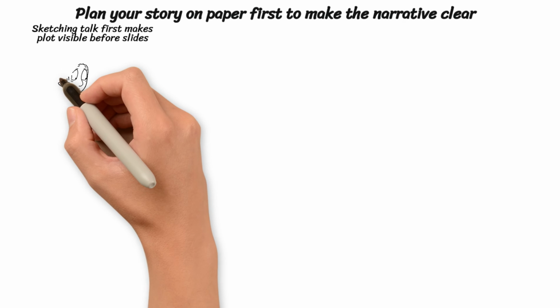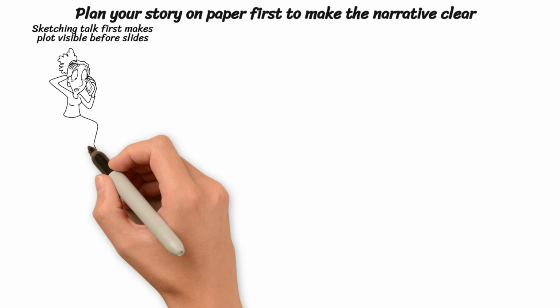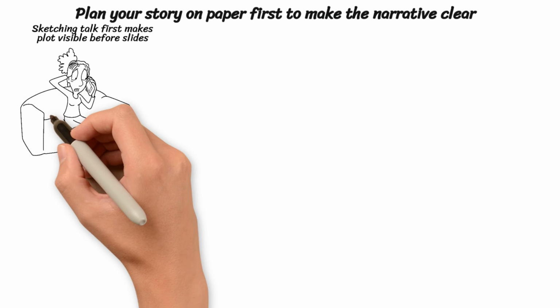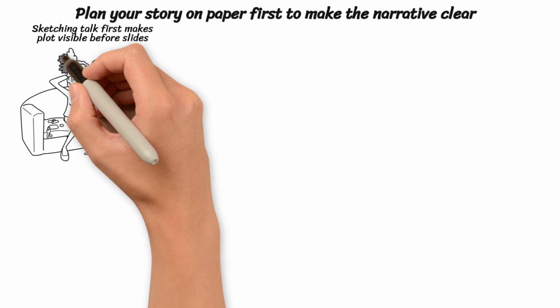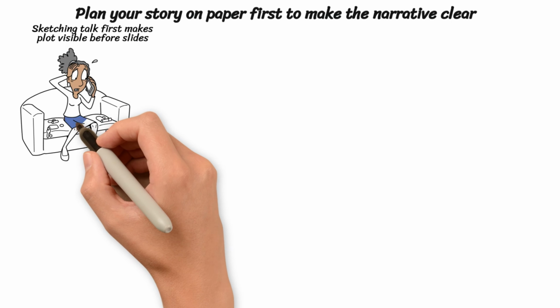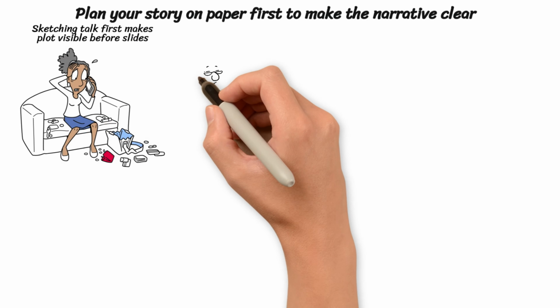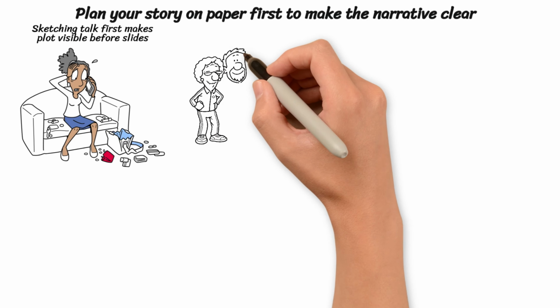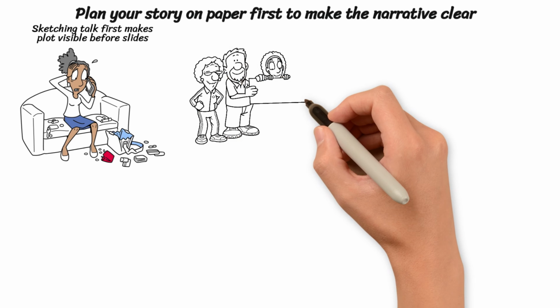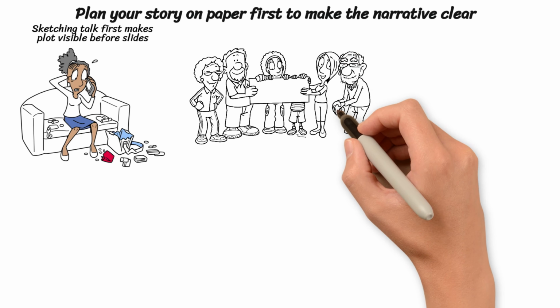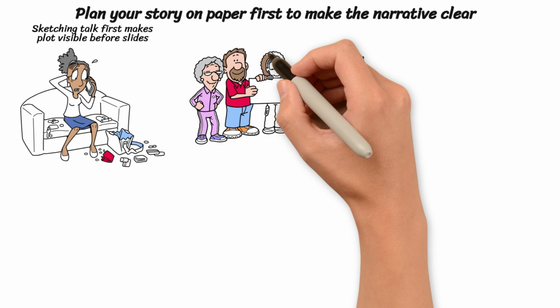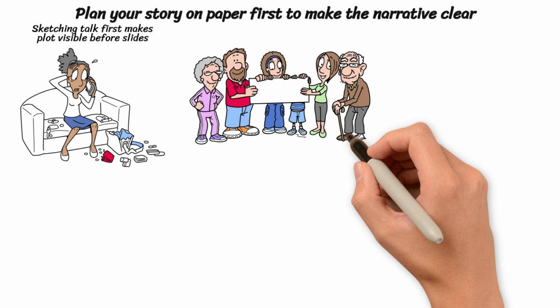Planning in analog involves sketching out the talk on paper first, making the plot visible before creating slides or demos. The process is called storyboarding, where each scene earns a place and only later becomes a slide or demo. This method prevents the common pitfall of filling templates with text, hoping for meaning to emerge later. When the story comes first, the audience follows a sequence, and transitions feel intentional rather than accidental.